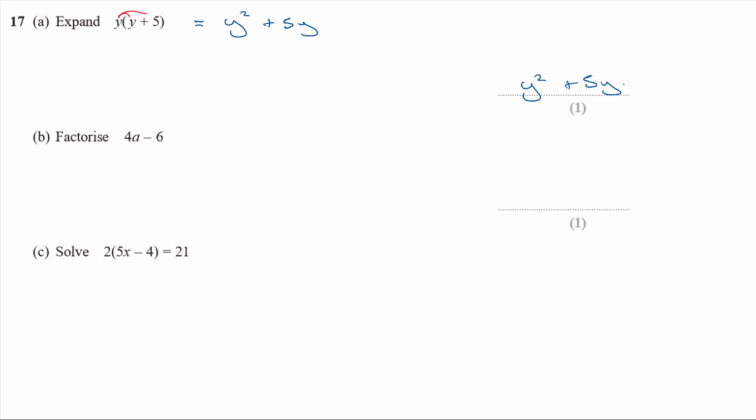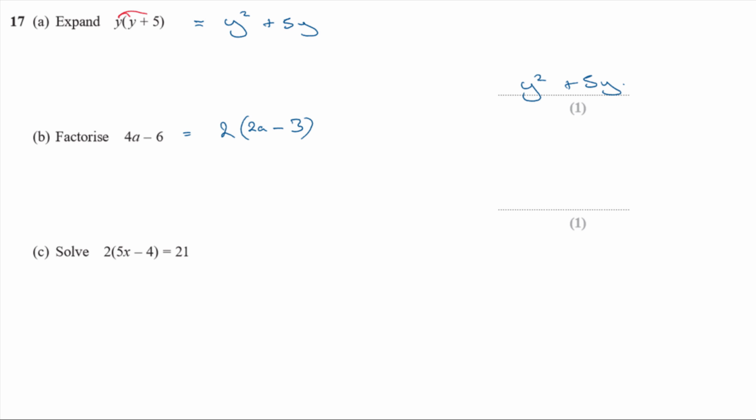Now factorising is going back the other way, and that's putting the brackets back in. Okay, so I need to put the brackets back in. Now the thing that goes outside the bracket here is the thing that's in both expressions. Okay, what is common to 4a and 6? What is the common factor there? It's going to have to be the number 2, isn't it? Okay, 2 is in 4a and 2 is in 6. That's the only thing. So it's going to be 2 open bracket something. Now what do you have to multiply by 2 to get 4a? 2 times 2a is 4a, so it's got to be 2a inside the bracket, and then a minus sign, and then 2 times what is 6?